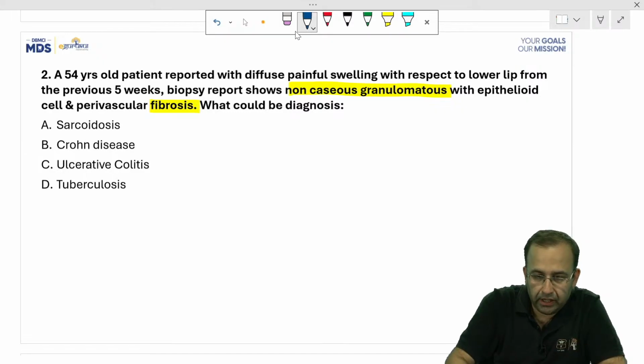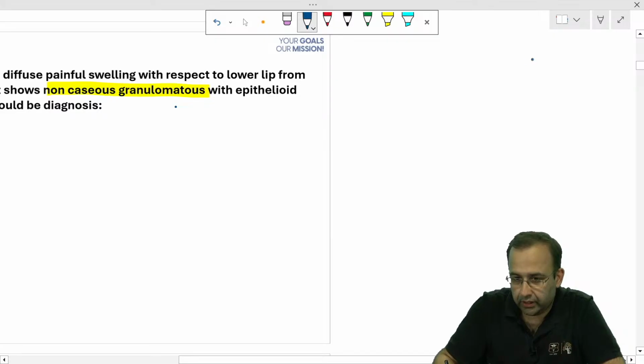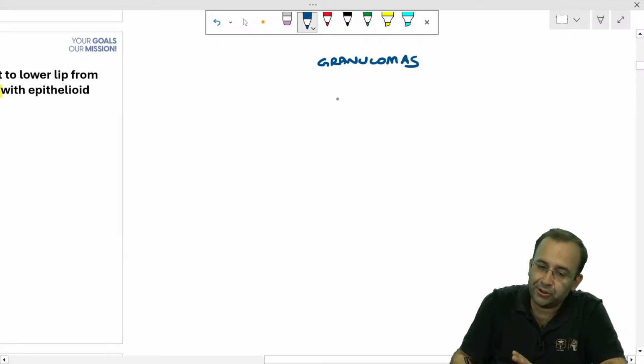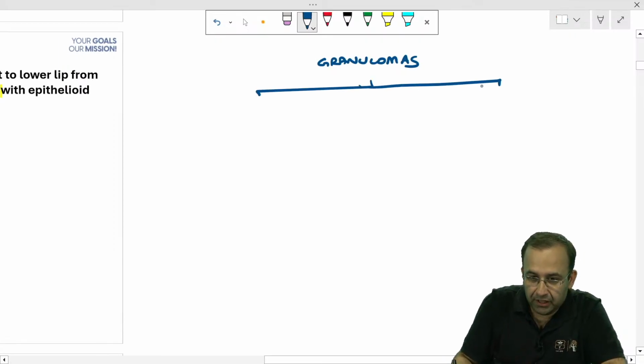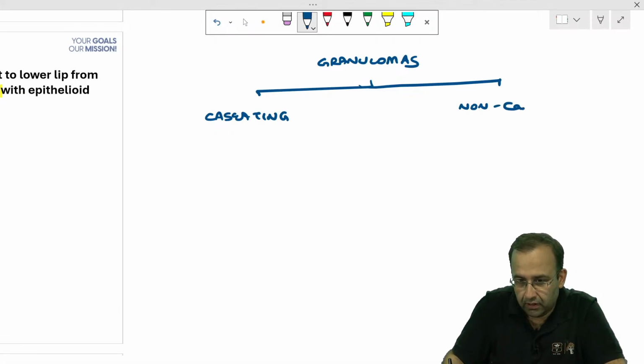We can divide granulomas, and we don't have to delete our answers. If an answer goes wrong, you don't have to delete it, friend. We can divide them into two types: those with caseous necrosis, caseating versus non-caseating granulomas.